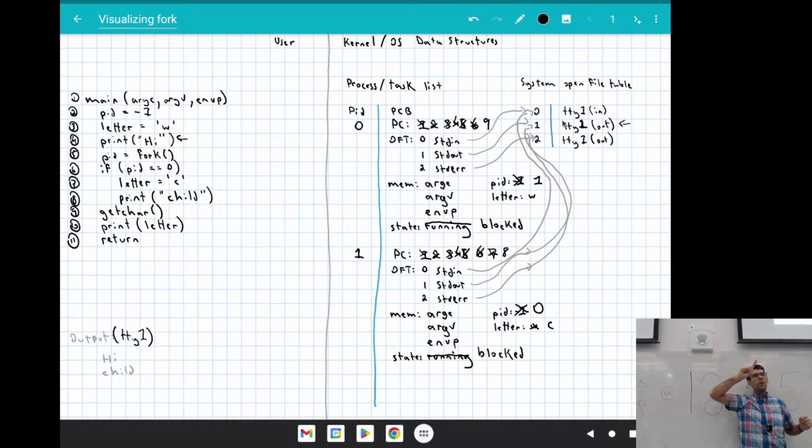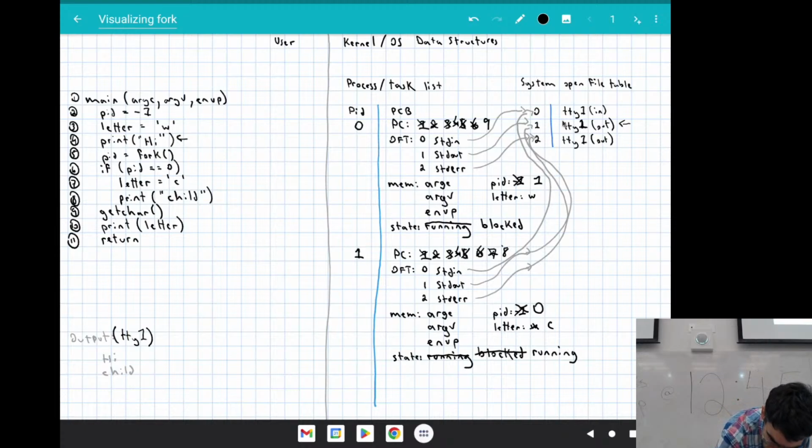Which one runs, 1 or 2? Show of fingers, 1 or 2. On the count of 3. 1, 2, 3. 2 wins. Okay, 2 wins. So 2 gets to go first. It will become unblocked. It will go back to running again.